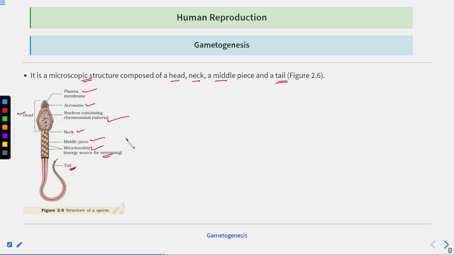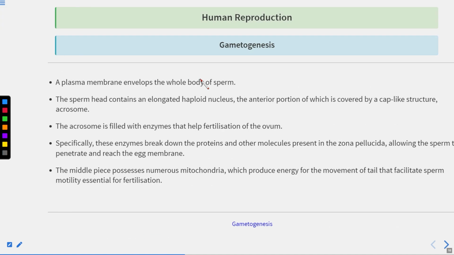Sperms are motile, and the tail helps in swimming. As the female gamete is non-motile, the sperm has to travel to the egg for fertilization. It swims with the help of the tail. So the sperm is composed of head, neck, middle piece and tail.